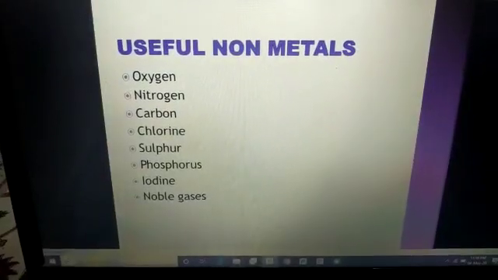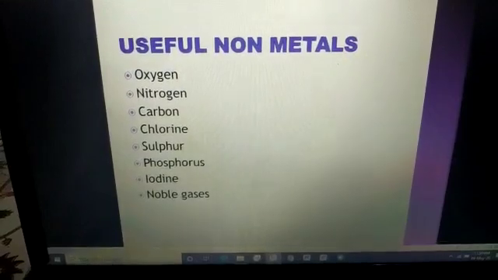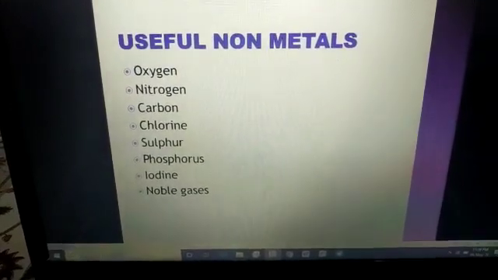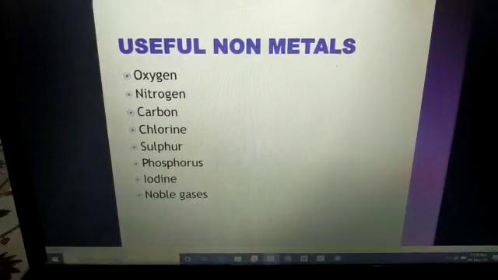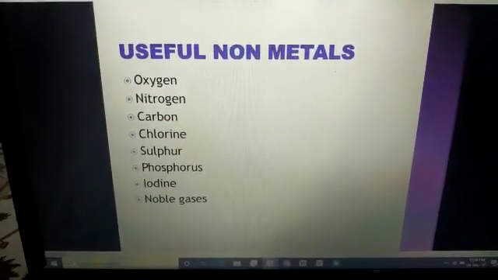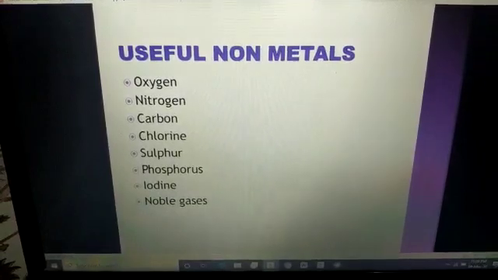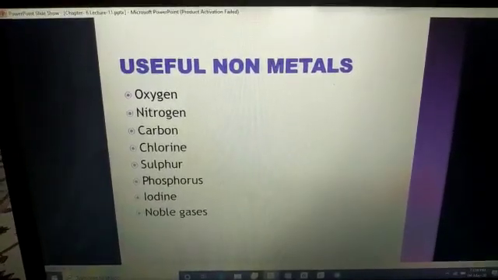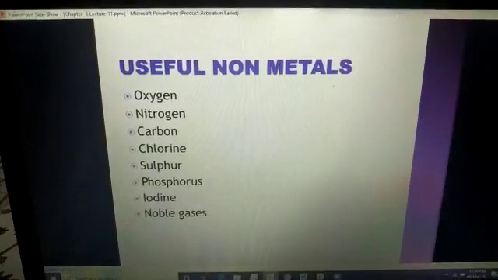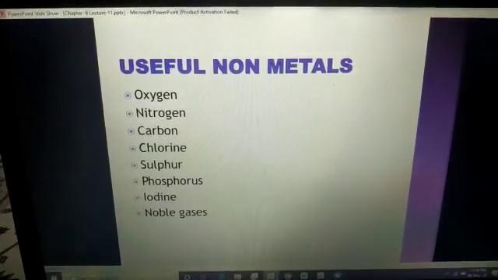Now let's begin with the importance of some non-metals, as we had done the advantages of some metals in a previous class. Here is a list of some commonly used non-metals. Let's discuss one by one. First of all, oxygen. Oxygen, the supporter of life, without which life is not possible. So how will you write the importance of oxygen? You will write: oxygen, the gas which is useful for respiration and combustion.